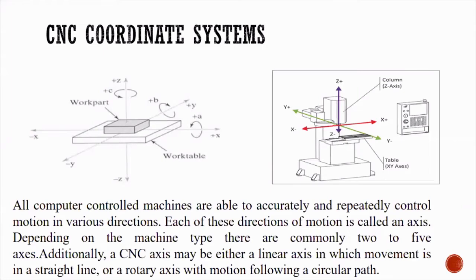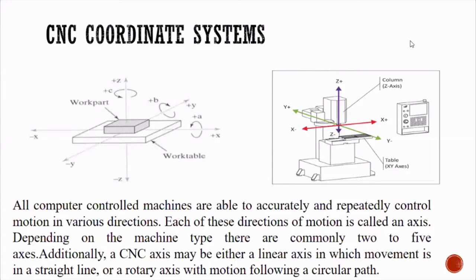If I refresh the concept that we covered in milling, there will be 3 axes, X, Y, and Z. All of them are perpendicular to each other. So this is X, perpendicular to your view it is Y, and this is the Z axis.